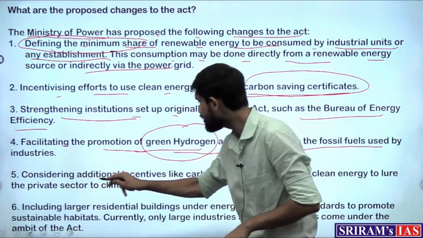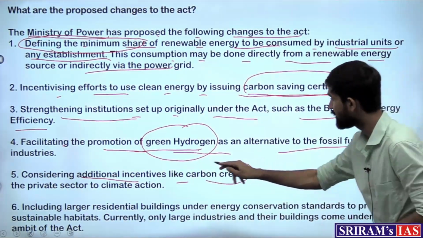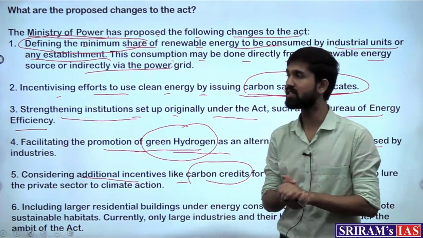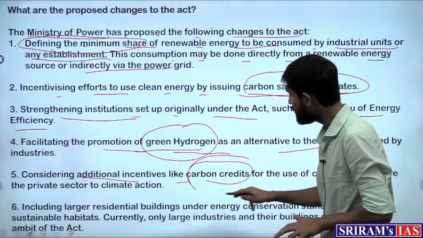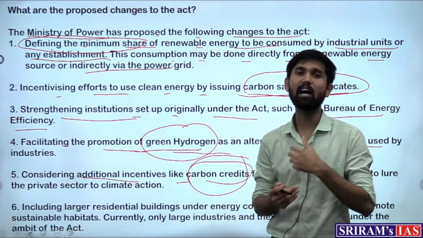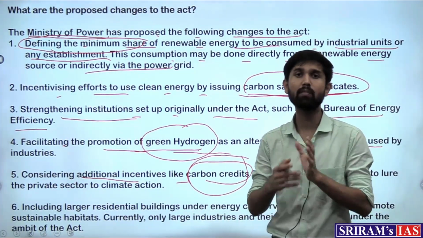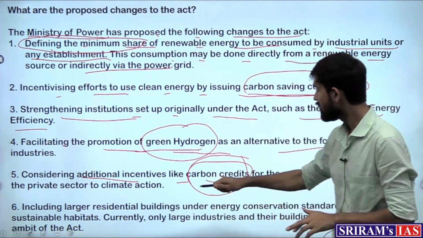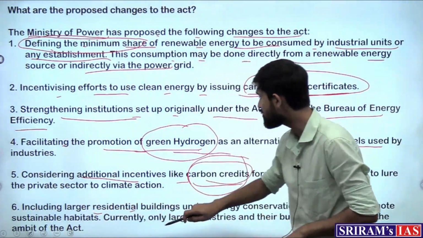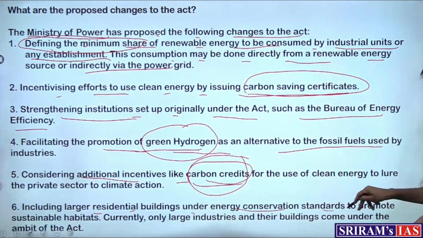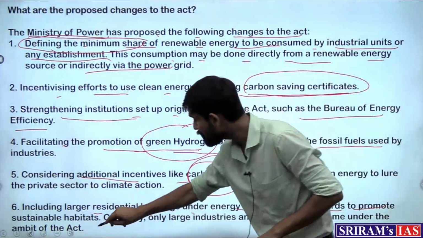Then considering additional incentives like carbon credits, which is similar to energy saving certificates and carbon saving certificates, wherein the performance that is achieved by lessening the carbon output from the establishment can be traded, and these are the carbon credits. And then including larger residential buildings under energy conservation standards to promote sustainable habitats.